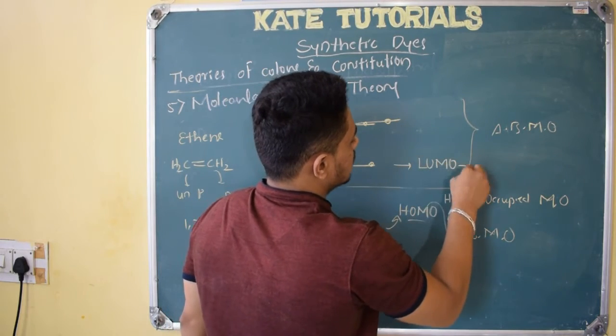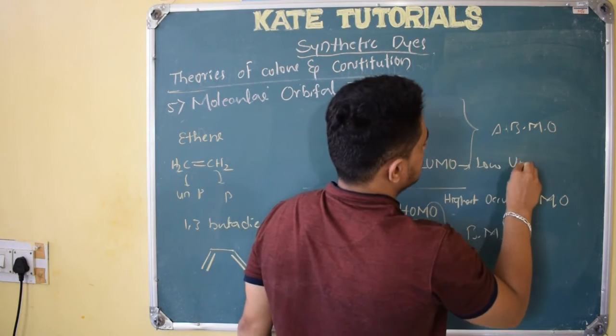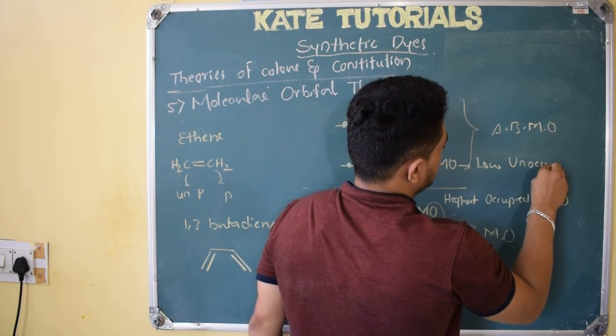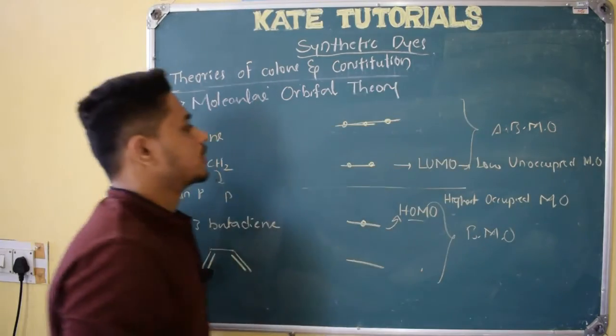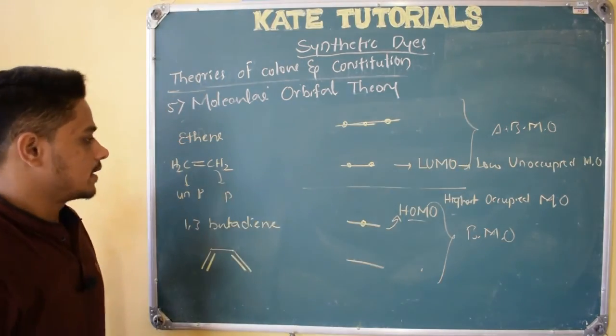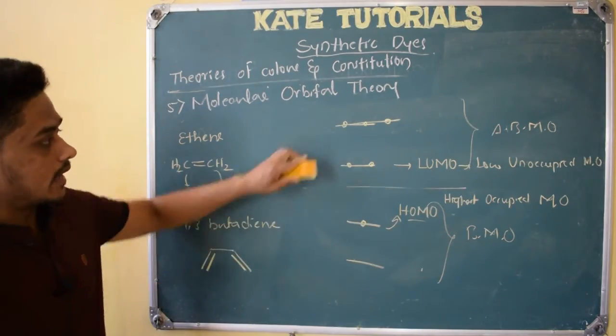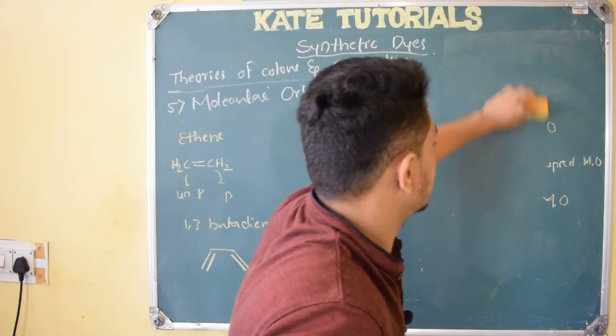whereas this we call LUMO. So LUMO stands for lowest unoccupied molecular orbital, right. So these two are anti-bonding and these two are bonding molecular orbitals. I hope you understood now. I'll give you the shortcut. Now you will clearly understand.